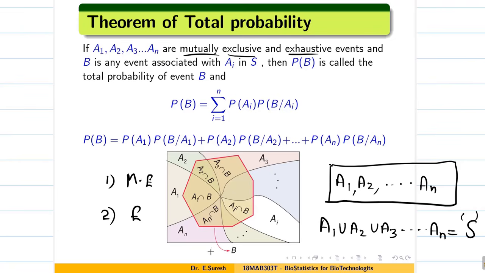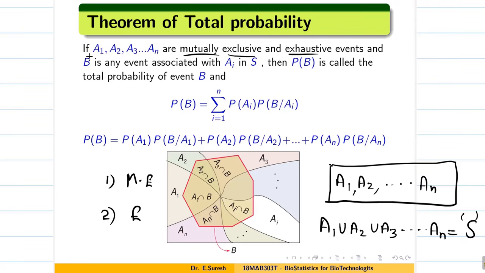Now you can see the picture, guys. A1, A2, A3 events are mutually exclusive. That means occurrence of one event will not make the other events occur. And mutually exclusive means one event's occurrence will stop all the other events, so that particular event alone happens. Now that means all A1, A2, An are mutually exclusive and exhaustive.